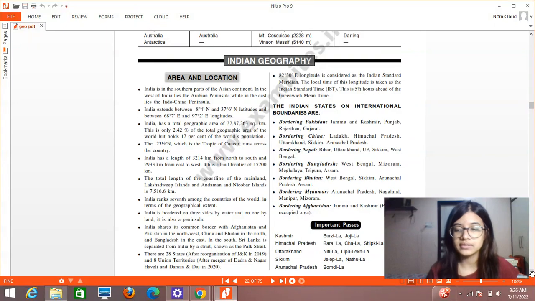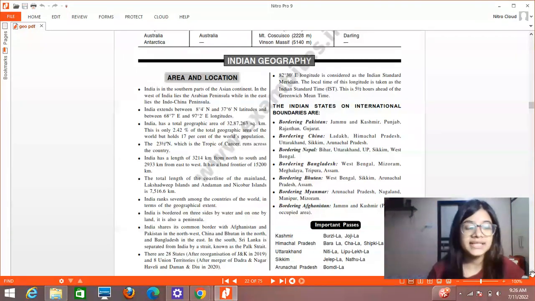Area and location. So what is the location and area of India? India is in the southern parts of the Asian continent, and in the west of India lies the Arabian Peninsula, while in the east lies the Indochina Peninsula. So, this latitude and longitudinal extension of India is very important. India extends between 8 degrees 4 minutes north and 37 degrees 6 minutes north latitudes, and between 68 degrees 7 minutes east and 97 degrees 2 minutes east longitudes.